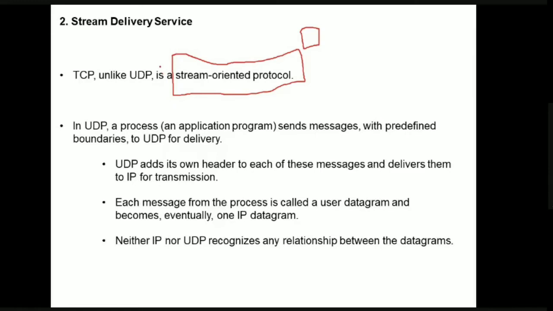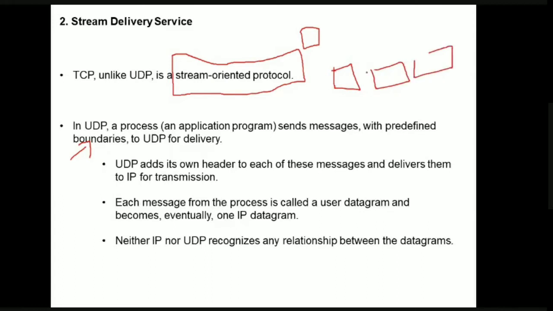In UDP, a process or a particular application program is going to send a message with predefined boundaries. To deliver a particular message, each chunk has its own predefined boundary.